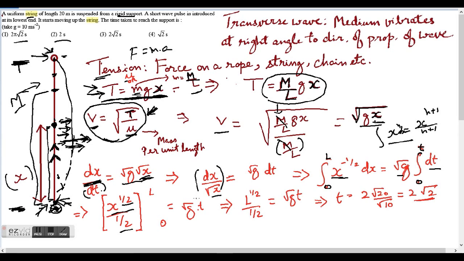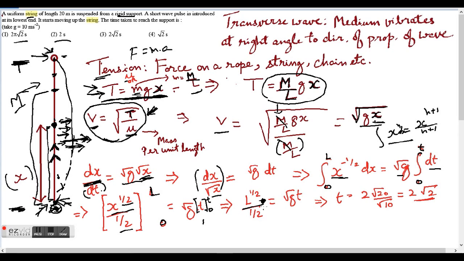Now I can write this t from 0 to t, and substitute it, and this one is from 0 to L. So instead of x as the variable, I can substitute L to get L to the power half over half. If I substitute 0, it's 0, so I'm not going to bother about it.